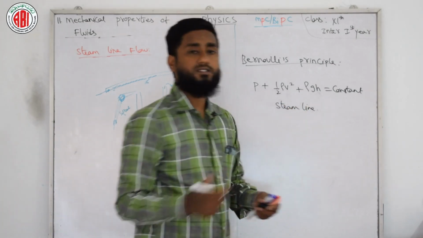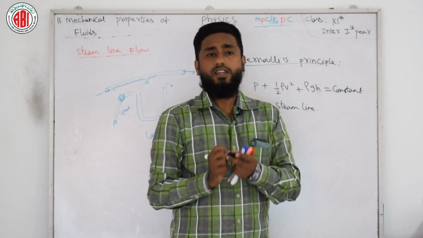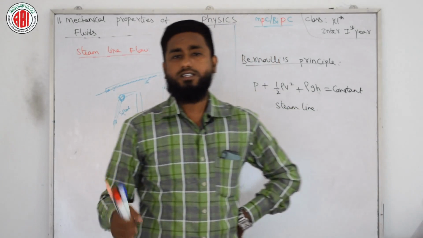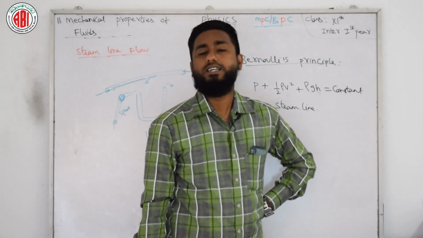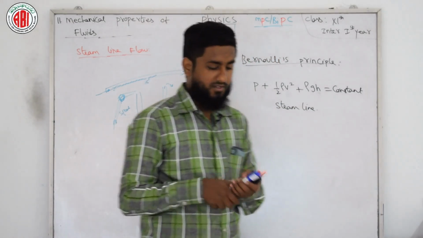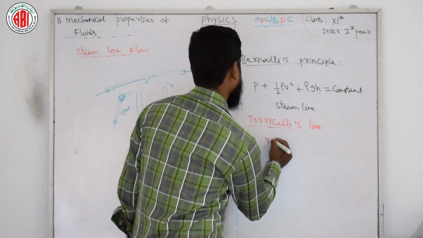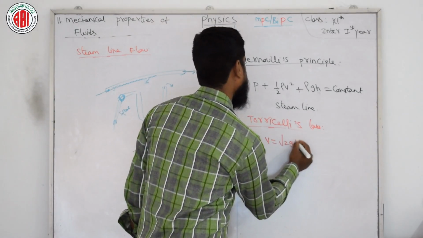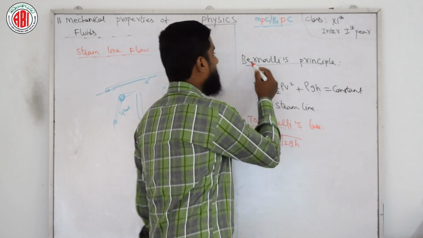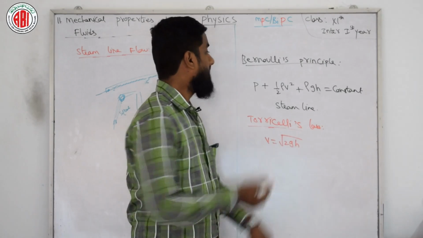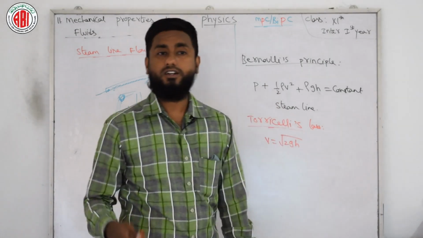So this is what Bernoulli's theorem says. Whereas the speed of a freely falling body at any point height is given by Torricelli's law. We have one more law with us, the name of that law is Torricelli's law. V equals under root of 2gh. Simple, you can remember. So Bernoulli's theorem and Torricelli's law are among the important laws related to this chapter.